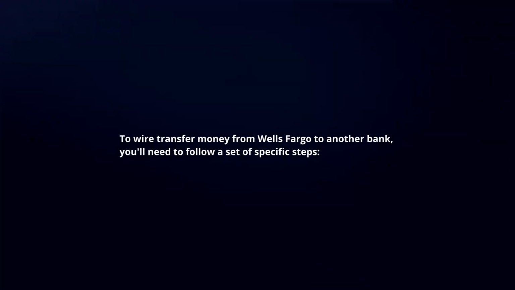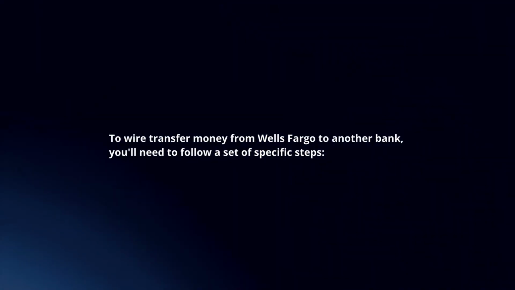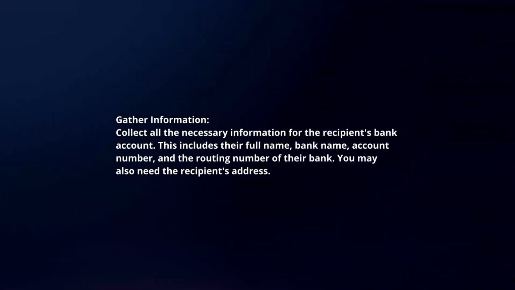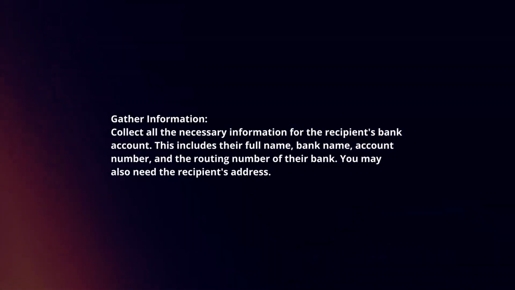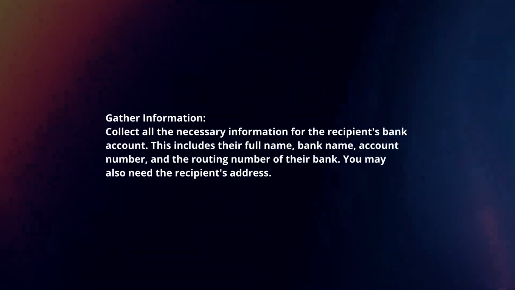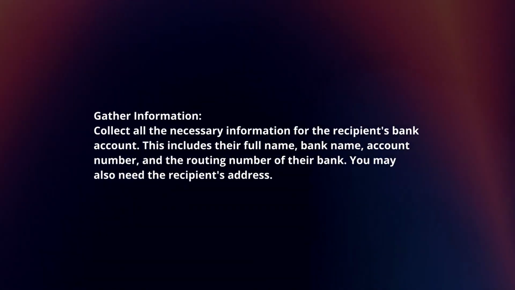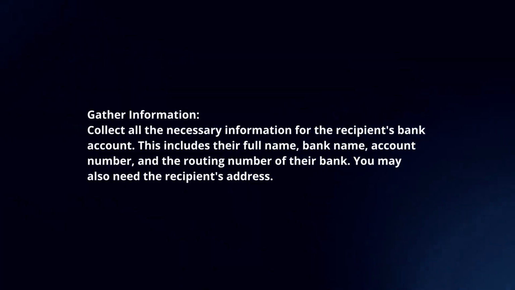To wire transfer money from Wells Fargo to another bank, you will need to follow a set of specific steps. Gather information. Collect all the necessary information for the recipient's bank account. This includes their full name, bank name, account number, and the routing number of their bank. You may also need the recipient's address.